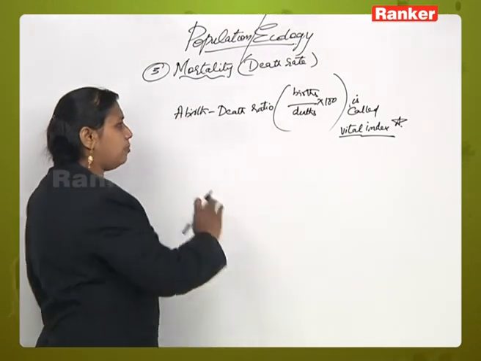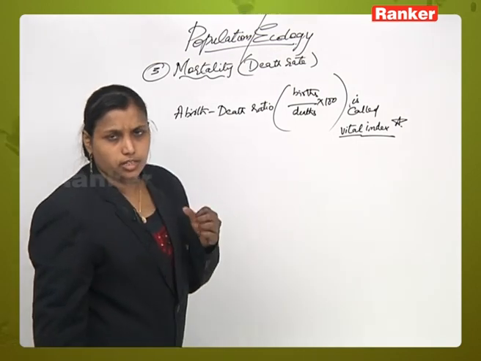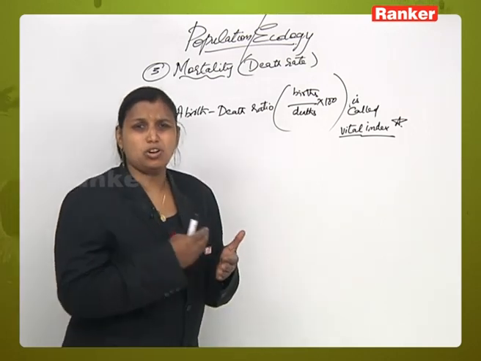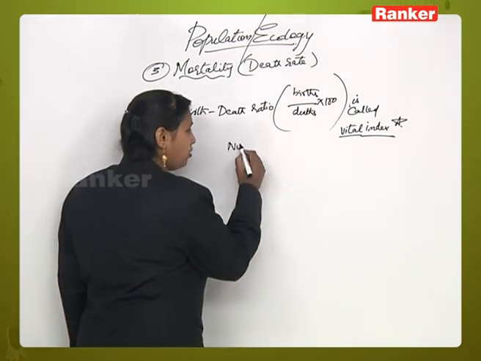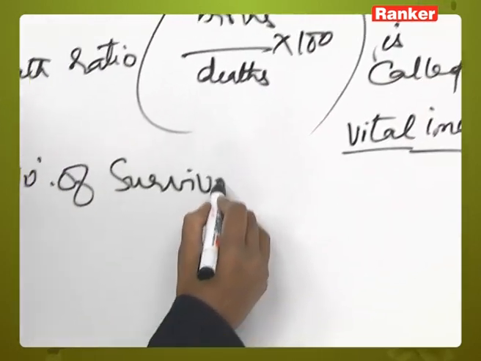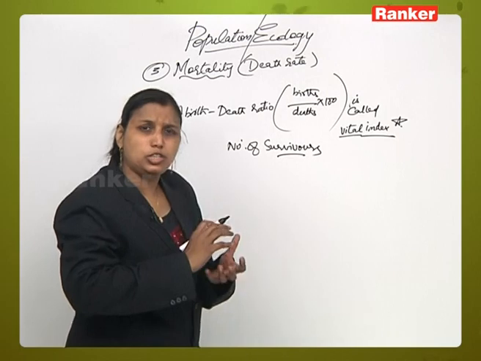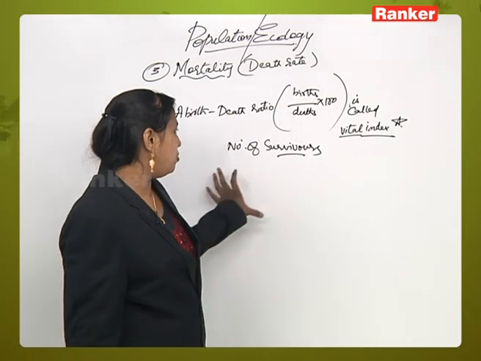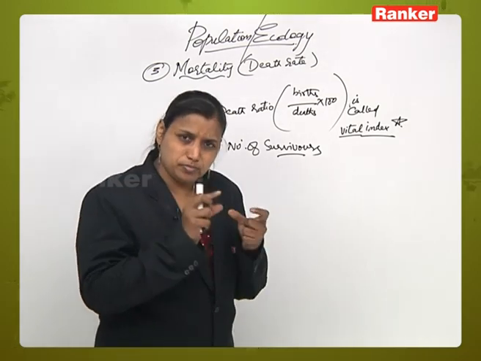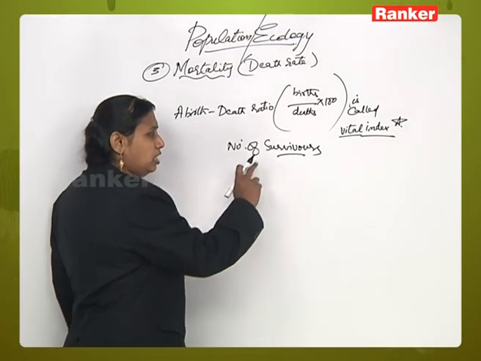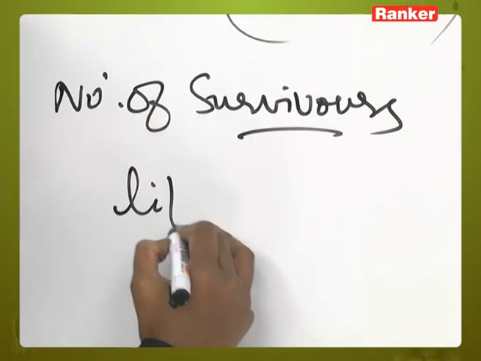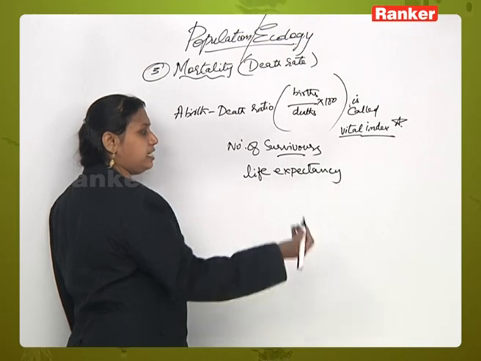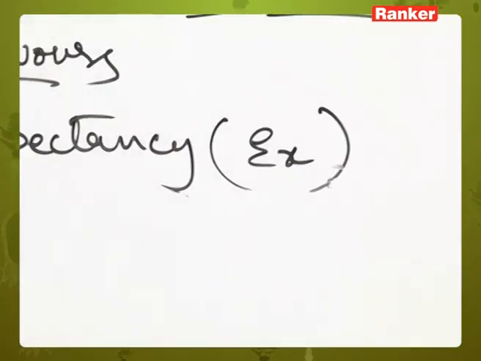Now here, when we are talking in terms of mortality in a population, it is not only about the death ratio or the birth ratio, it is also about the number of survivors. The number of people who survived in the due course of time. So the number of survivors is more important in a population. The phenomenon where we count the number of survivors in a particular population is called life expectancy. And this mortality is expressed in terms of life expectancy with the formula called EX.